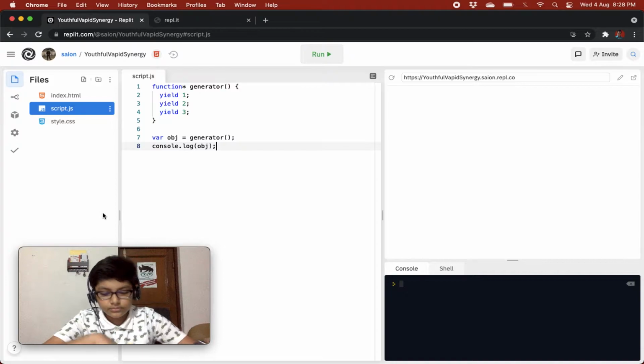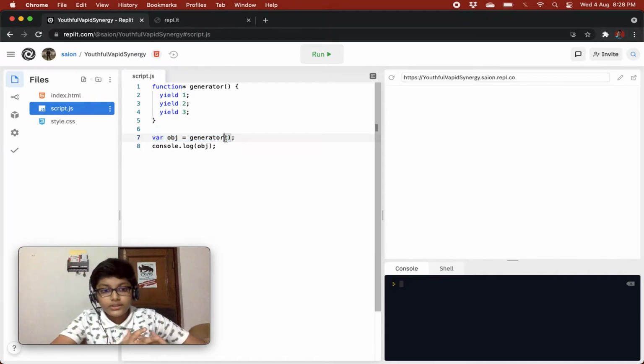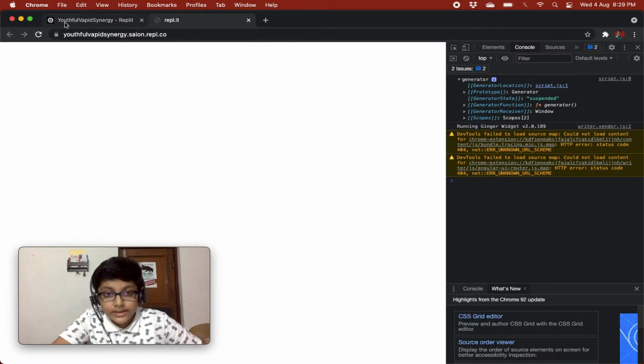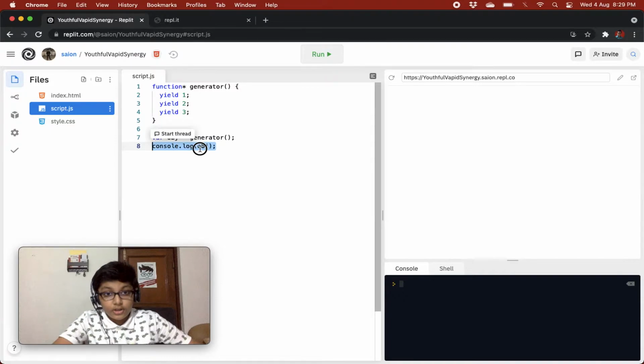So we have seen that when we call this, it does not execute anything. Like I told you, it does not execute anything. It makes an object, a generator object, in which there are three functions: next, return, and throw. And we are just logging out the object to see what's inside it. So the next thing that we are going to see is the next method of the generator object.